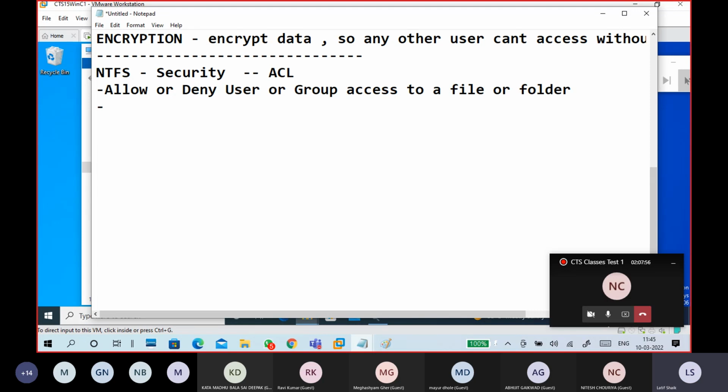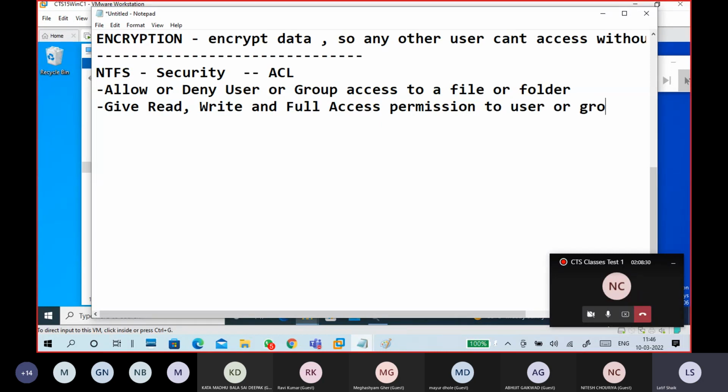So you give read or write. A lot of different permissions are there, guys, but I am writing only two things: read, write, and full access permissions to a user or group.